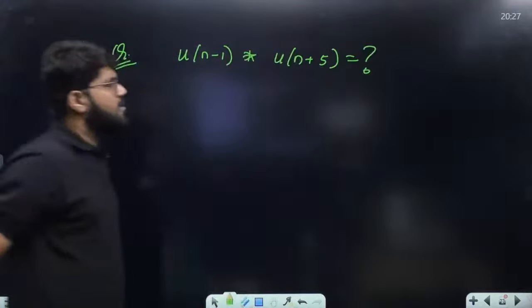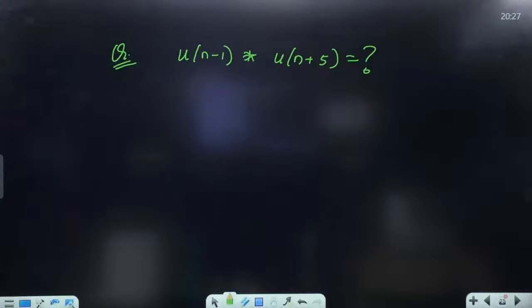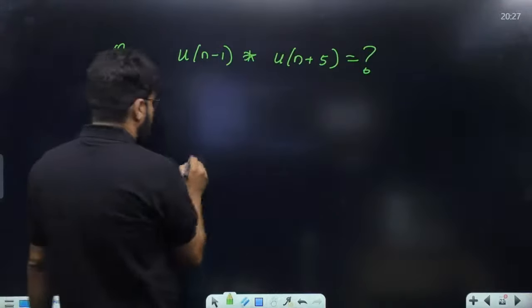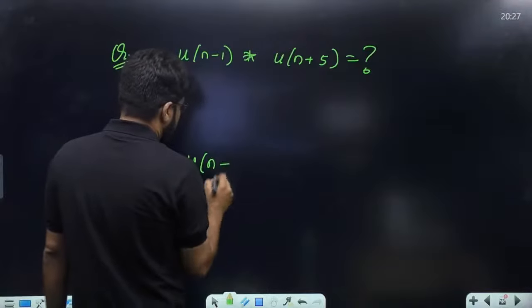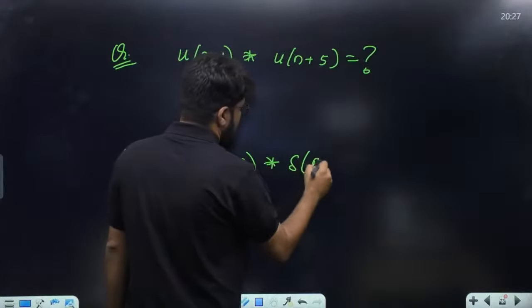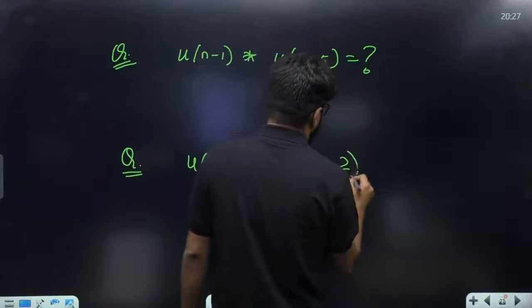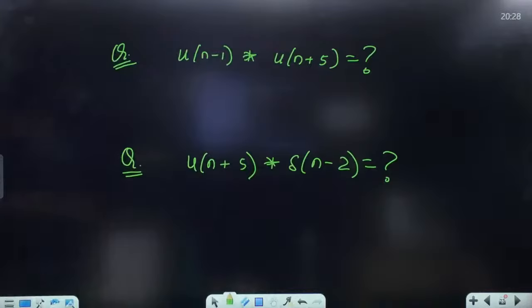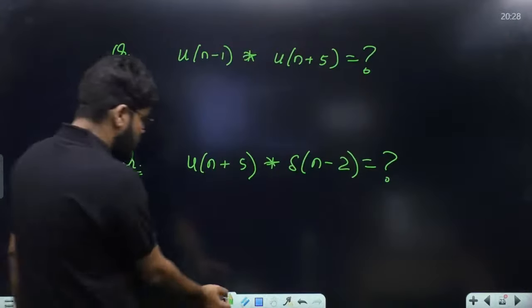What should be the answer? One more thing: what is u of n plus 5 convolution with delta n minus 2? Let us try to discuss these two very simple questions.